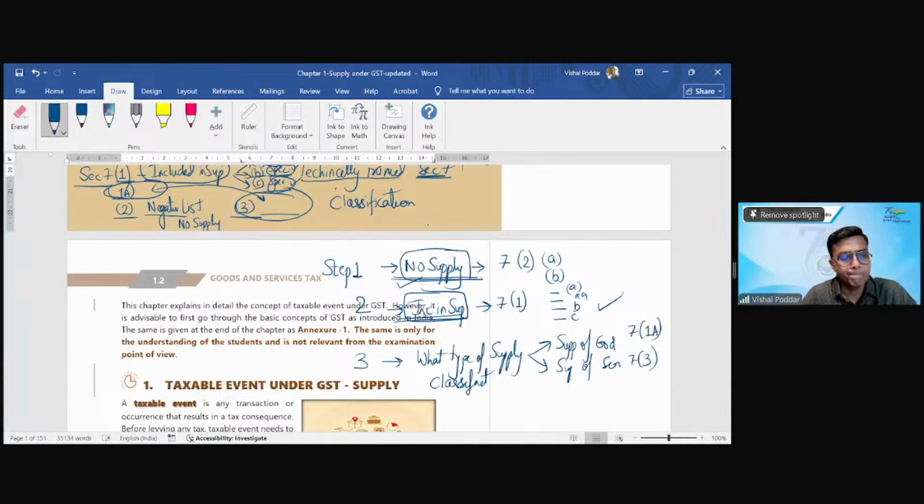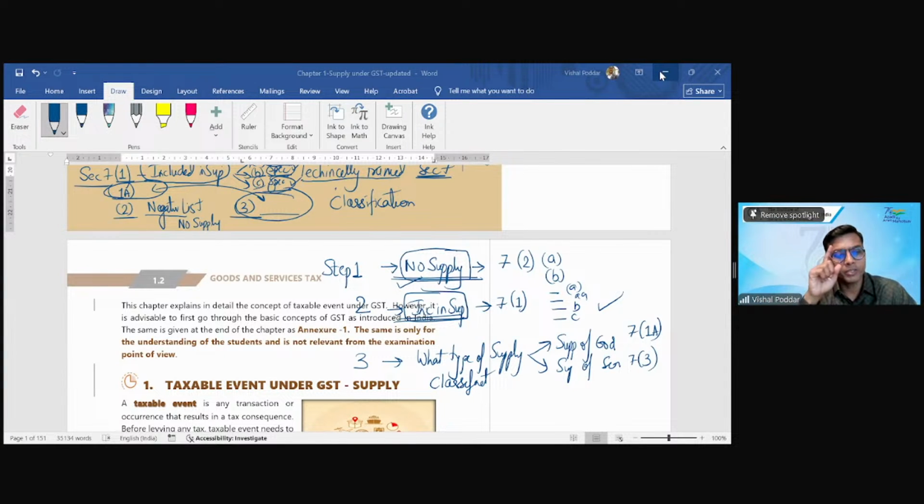Students, anybody, any question that you want to put across? Since 7.1 is an inclusive definition, what is the significance of checking it? Once we have found that it is not in the negative list, then any transaction is supply. So what is the significance of checking into 7.1?